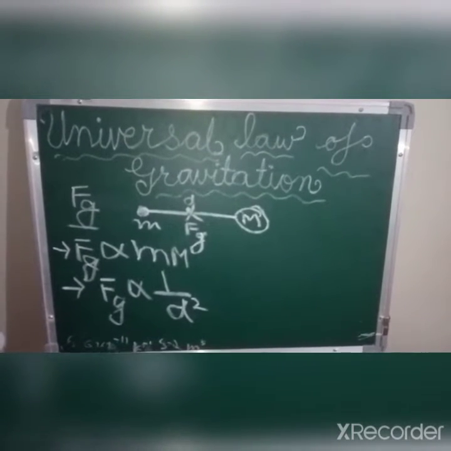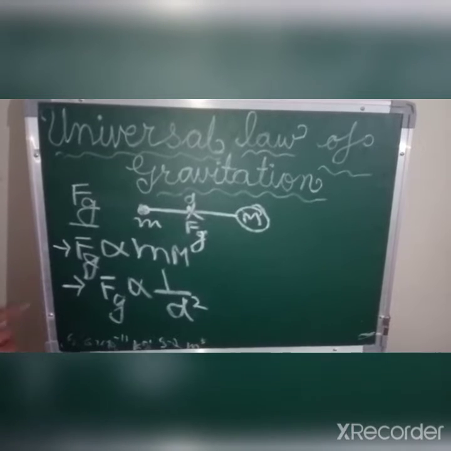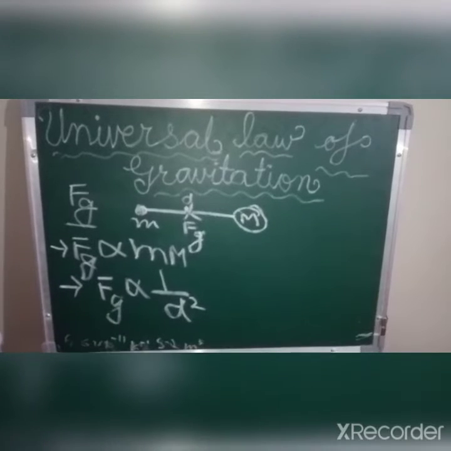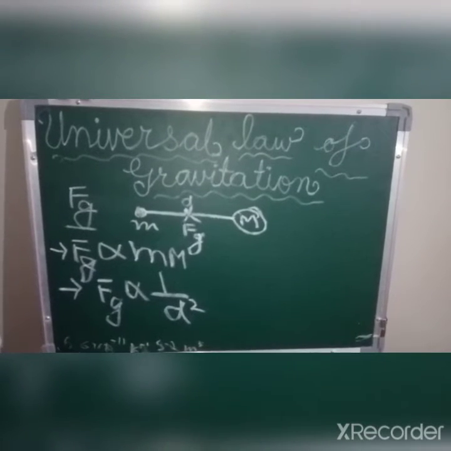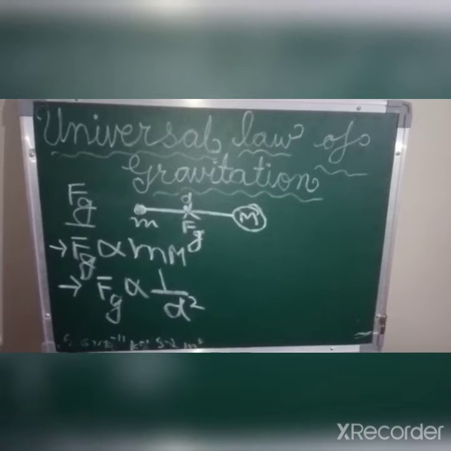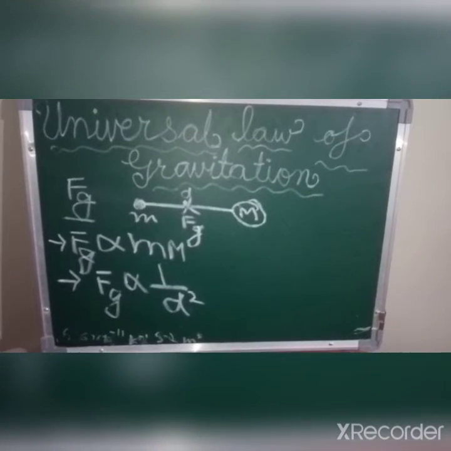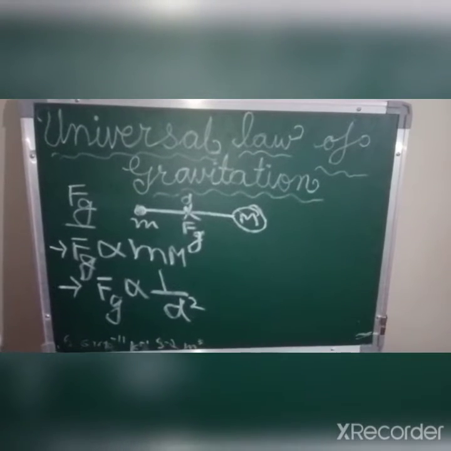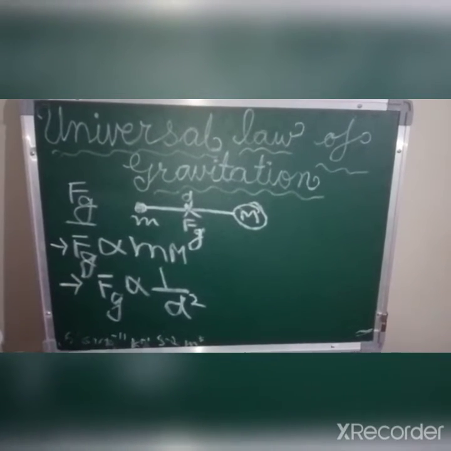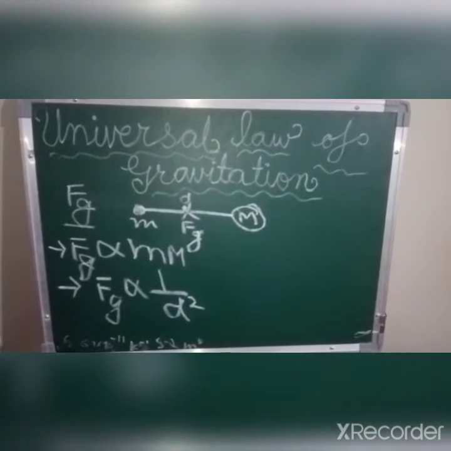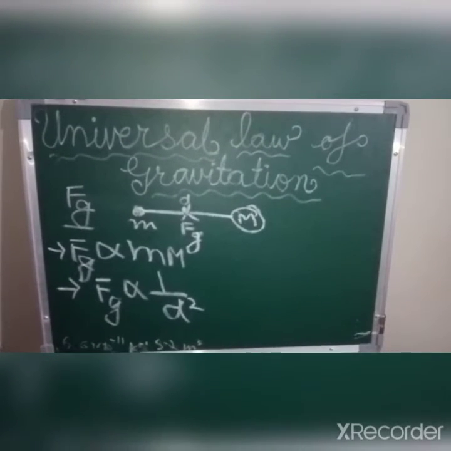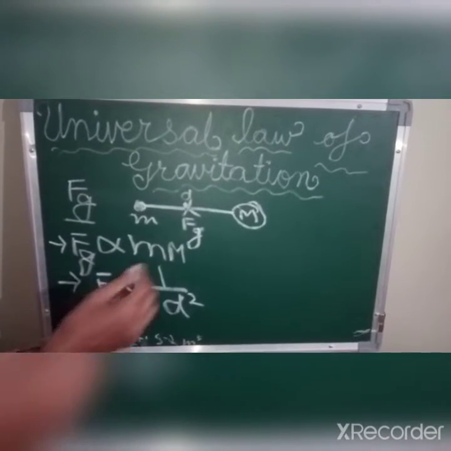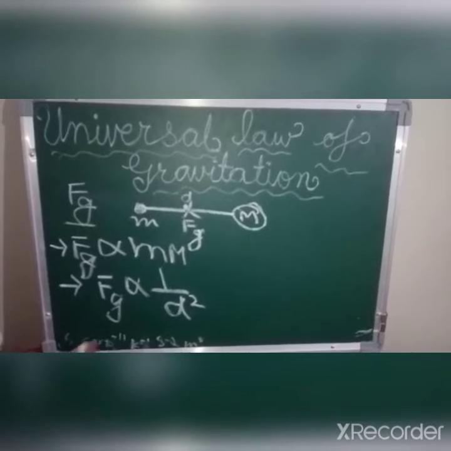So what does this relation mean? This first relation means that if the mass of any of the particle increases, then the gravitational force also increases automatically. And here, if the distance between them decreases, then the gravitational force also decreases by under root times. So our next aim is to find out the equation of gravitational force. So by these two relations, we can find an equation.